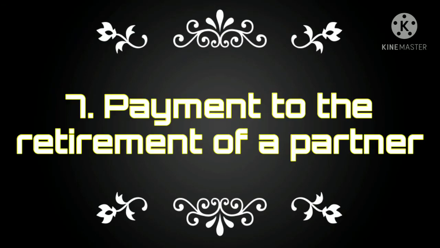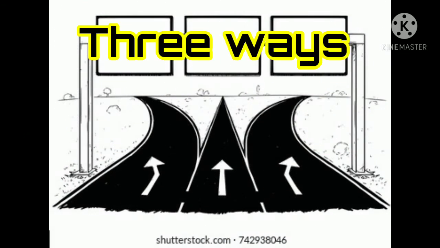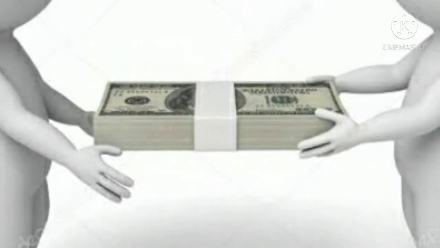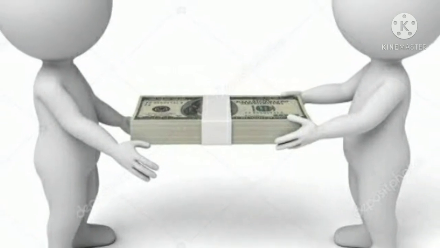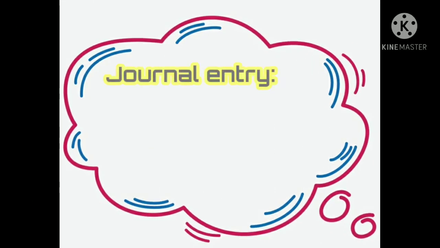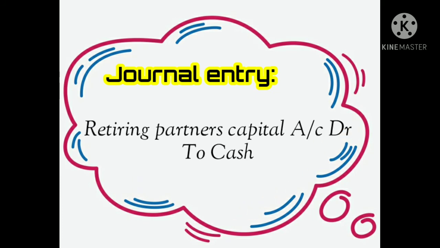Next topic is payment of retirement of a partner. Payment to a retiring partner has three ways. The first method is lump sum. It is payment to the retiring partner in cash, in full settlement. The journal entry is retiring partner's capital account debtor to cash account.